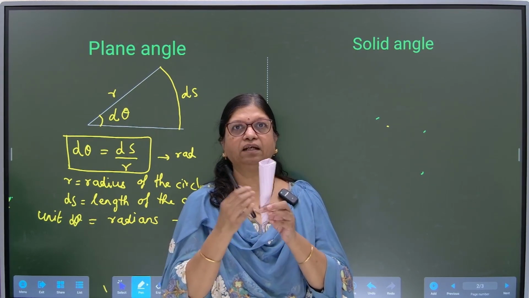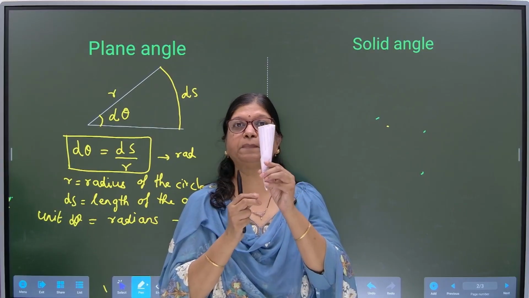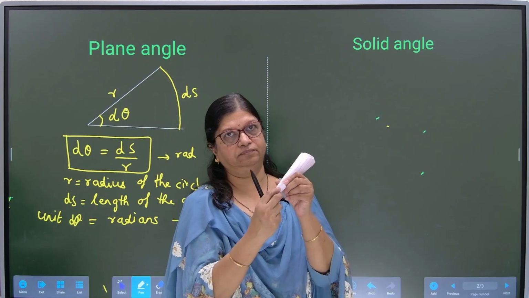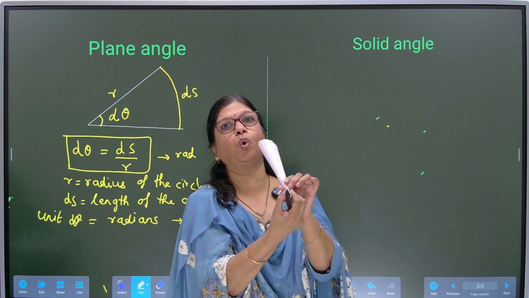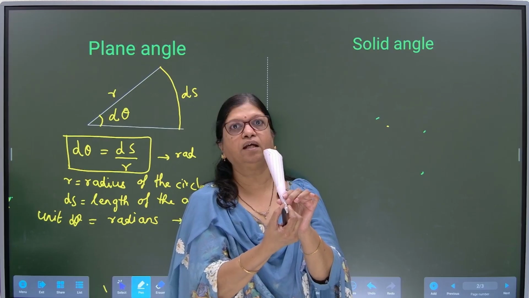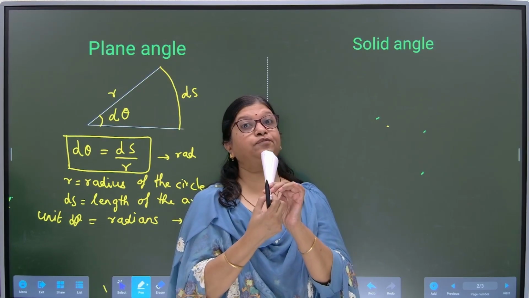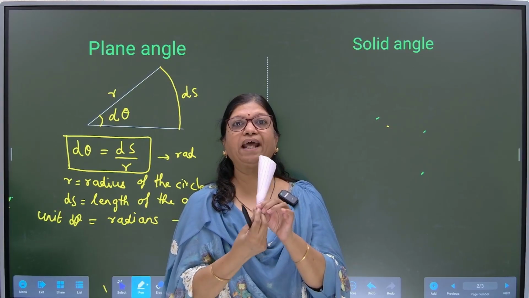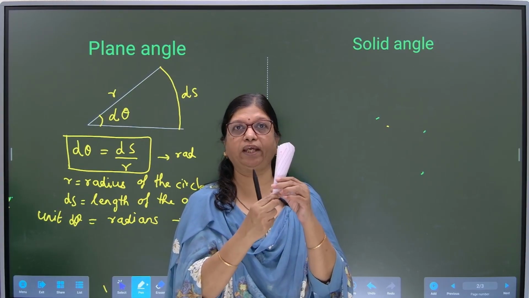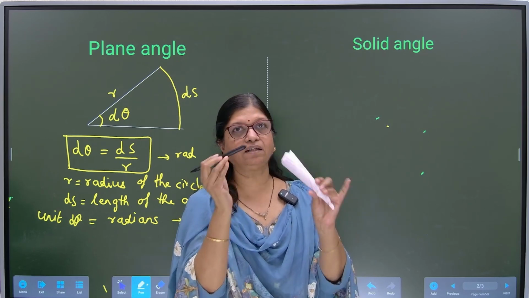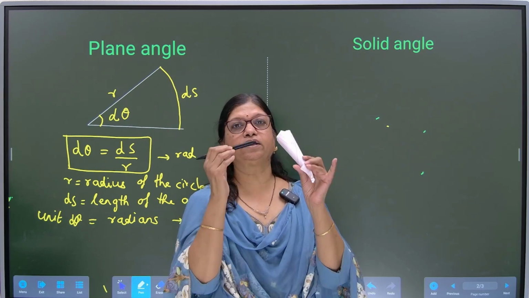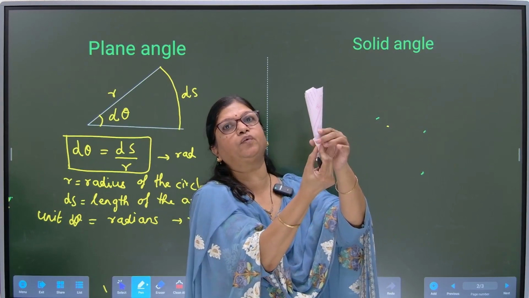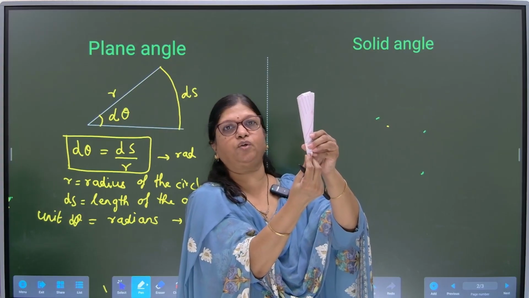This is a part of the sphere, and the angle is this part, the central part of the cone, that is the angle. Now we will define it. First of all, we will draw it and understand what a solid angle is and relate it with what I am showing. The solid angle is the central angle which is the lowest part of the cone, or the vertex of the cone.